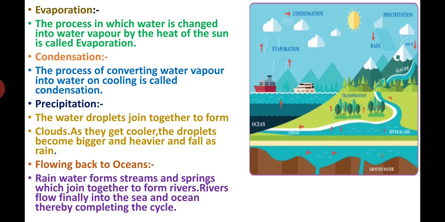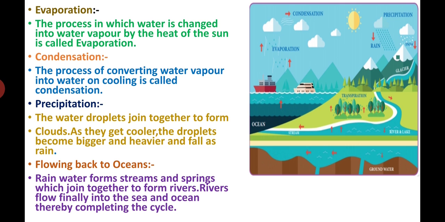Do you understand? As they get cooler, the droplets become bigger and heavier and fall as rain. Those huge droplets together form the clouds, and the clouds become bigger and bigger. After that the breeze will touch them and rain falls on the earth. Do you understand what I'm saying?